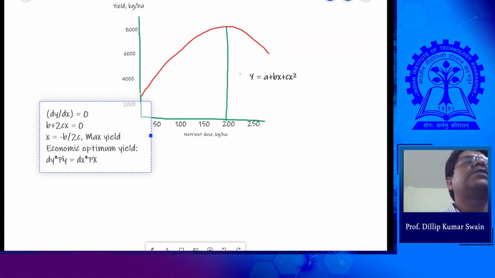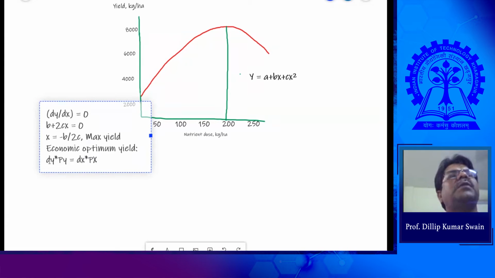Suppose dx into px is fixed and equal to 50, right? Because your input is fixed, the graded level of input, and price is also fixed, and this varies with each successive application of the growth factor. So as long as this becomes 50, then you can stop there. Don't go on applying further.